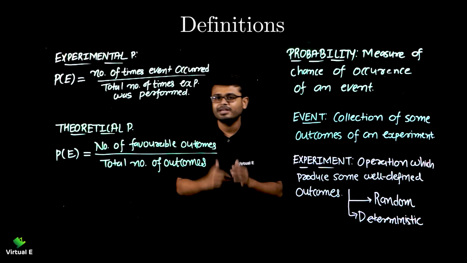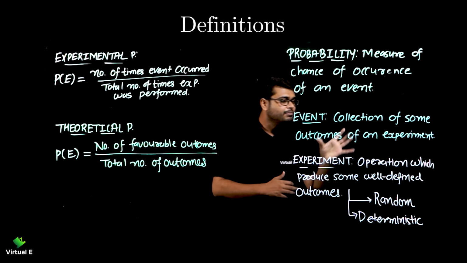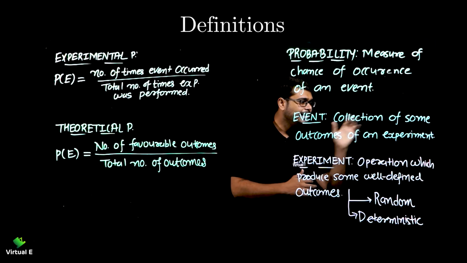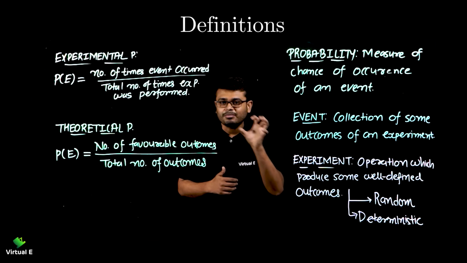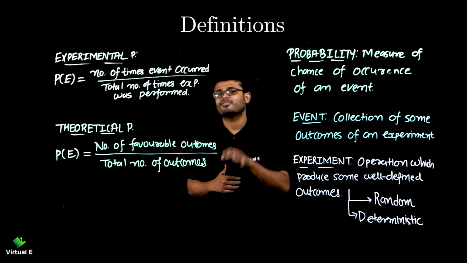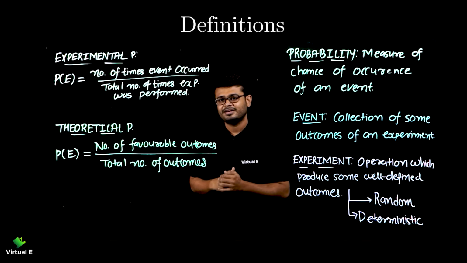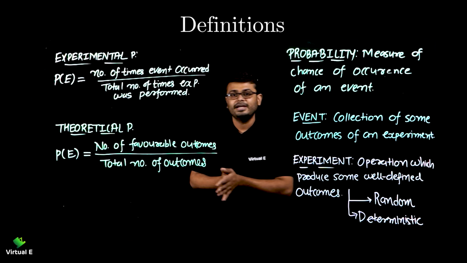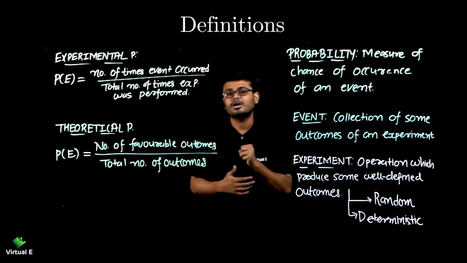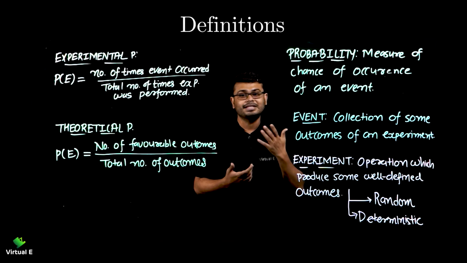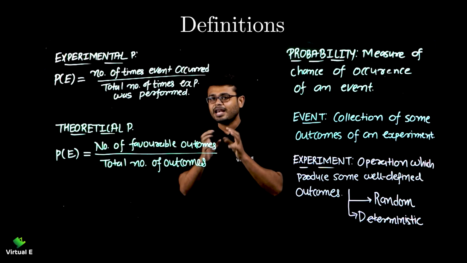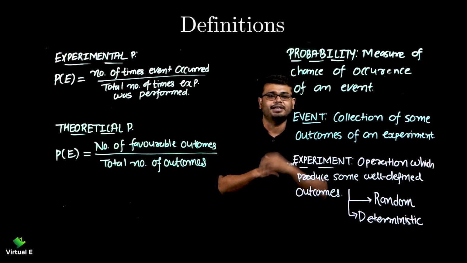Now let's come back to the event one more time. A collection of some outcomes of an experiment. Only some outcomes, not all of them. You want a number more than 3 on the die, then you are going to win the game. So that is a collection of the outcomes. Then you want 4, 5 and 6. That is the collection of outcomes. That's called an event.